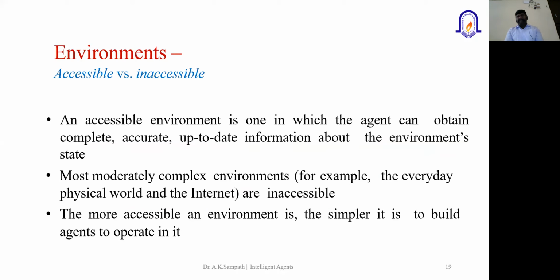For example, today's date will be updated if it is connected with the internet, and the current temperature will be collected if the model is connected with different temperature sensors. If it is interacting with an environment where it is getting or updating information, that will be called an accessible environment. The other one is inaccessible, where the model will not get any information for updates, so that will act as a simple entity.